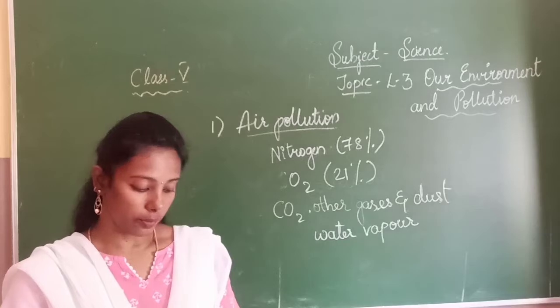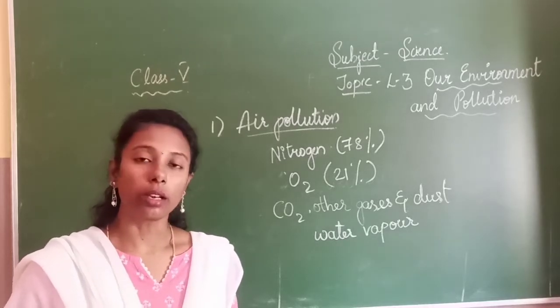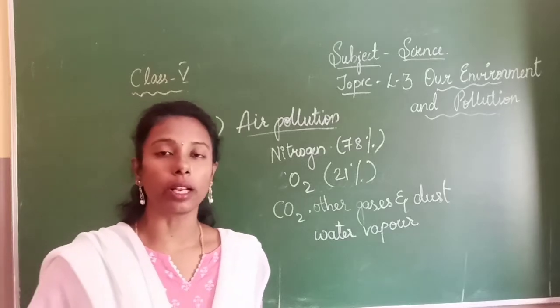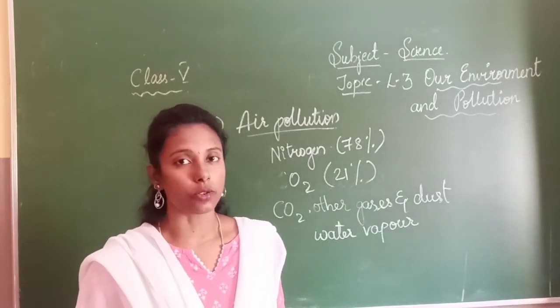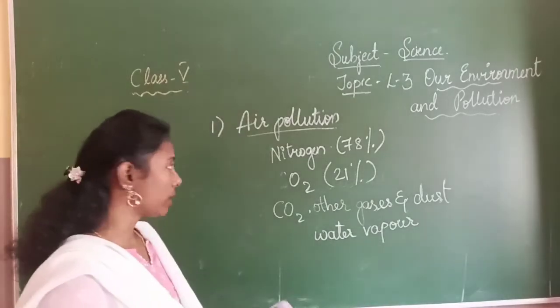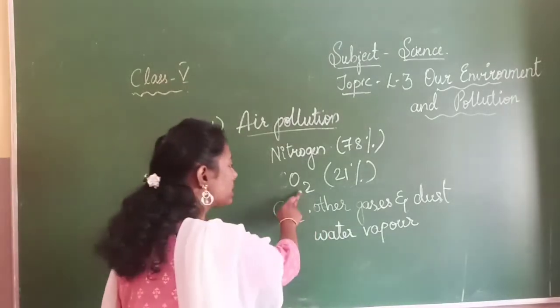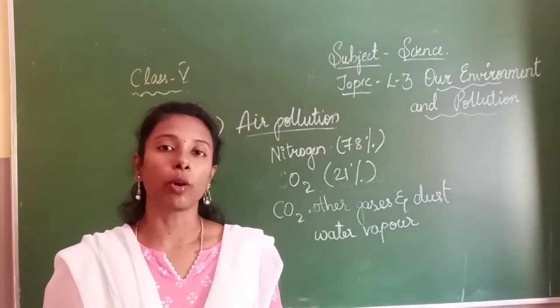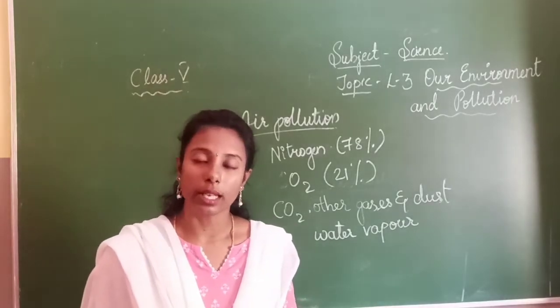Now the reasons for air pollution are many. One of the reasons is the harmful gases released from the industries. Harmful gases such as carbon monoxide. Carbon dioxide is different and carbon monoxide is different, children. Carbon monoxide is a very poisonous gas.